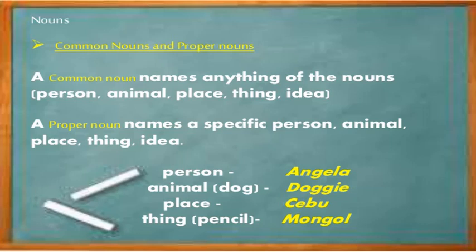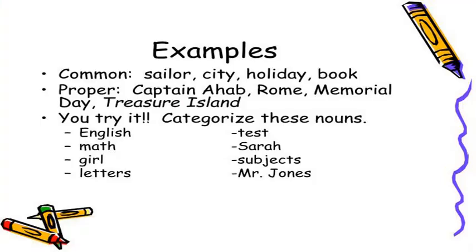It will begin with capital letters always. For example, Taj Mahal, Elizabeth, Mumbai. So these are all examples of proper nouns. So it names a specific person, animal, place, thing or idea.